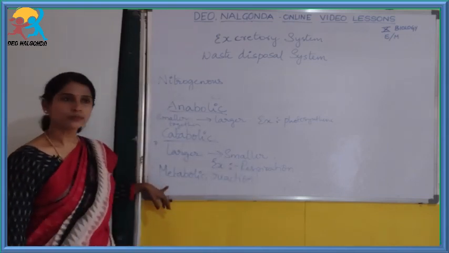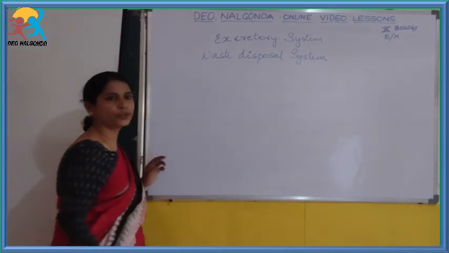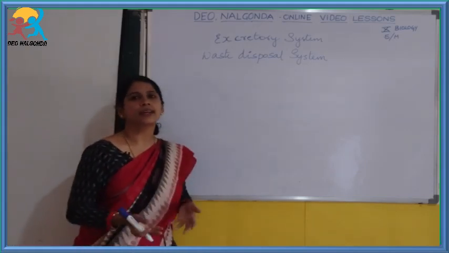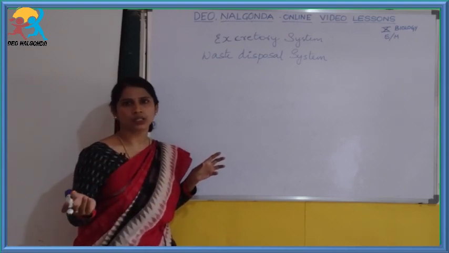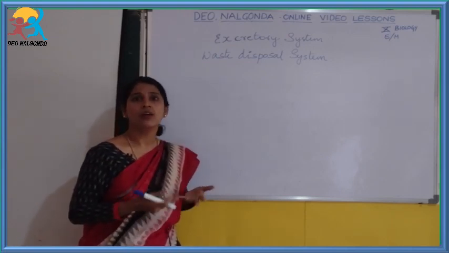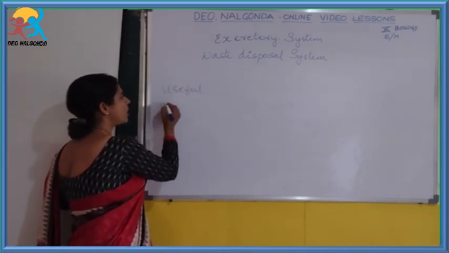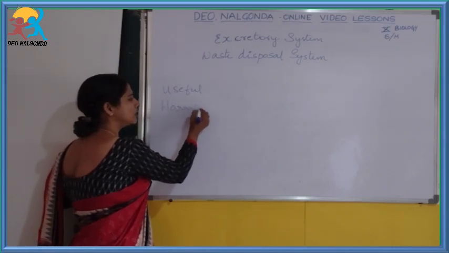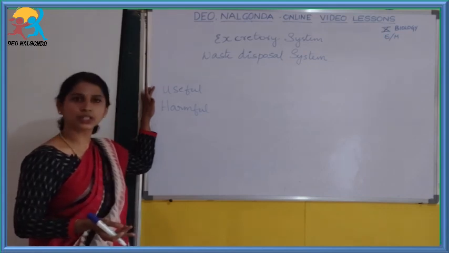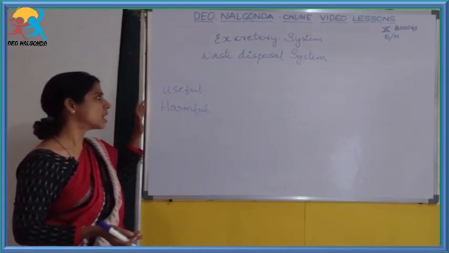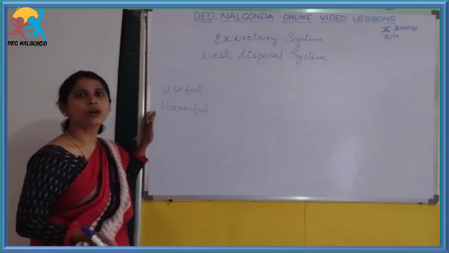These metabolic reactions produce various kinds of products. You have learnt in chemistry, reactants form products. The products are either useful or harmful. The useful ones are used in energy production and for different activities, and the products which are harmful and those which are in excess have to be removed from our body.